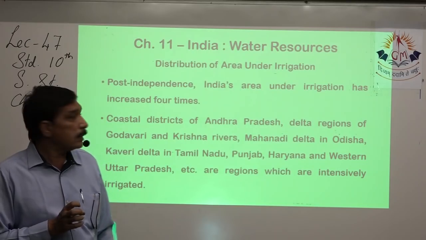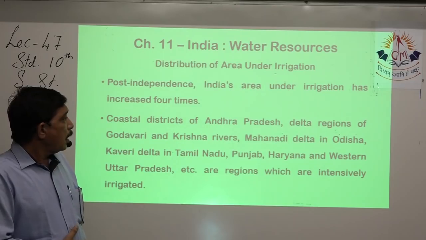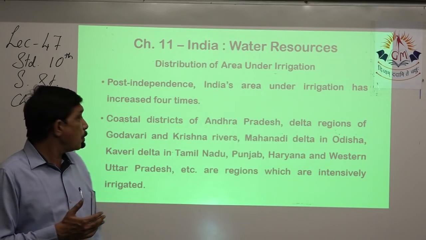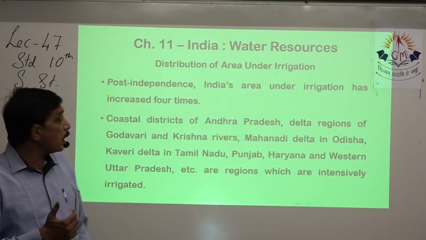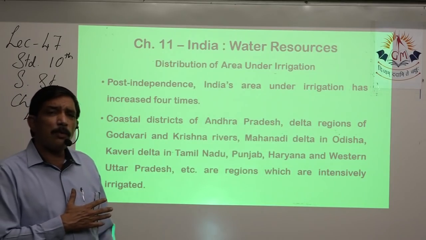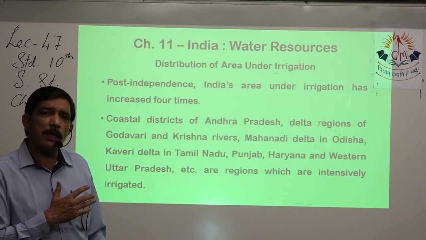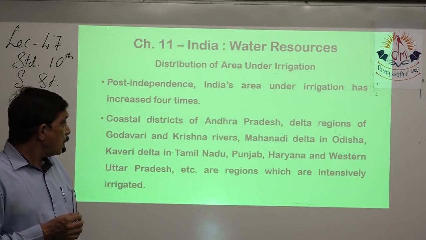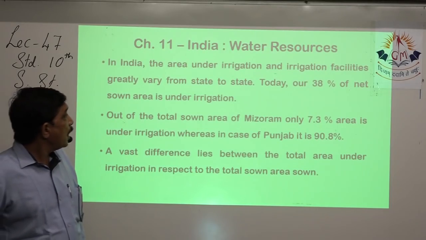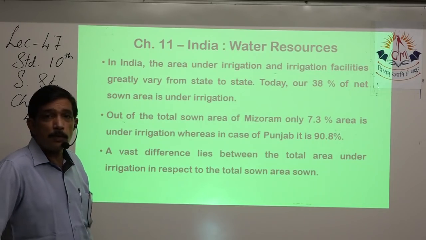For example, in coastal Andhra Pradesh and the delta regions of most South Indian rivers, the Godavari, Krishna, and Mahanadi delta in Odisha, they have lots of water all the year round and lots of silt gathering there. So whenever they want, they can take a crop there. That's not an issue. But in India, area under irrigation and irrigation facilities today differ from state to state.